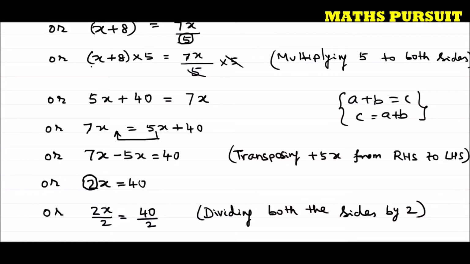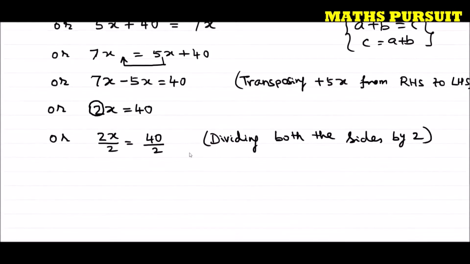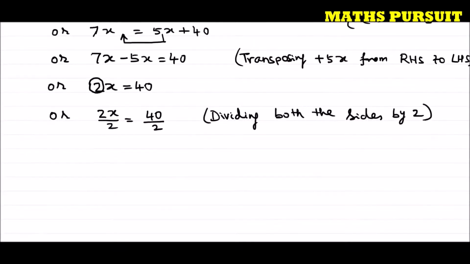If I want to eliminate this 2, I need to divide left side of the equation by 2. If I am dividing the left side of the equation by 2, we need to also do the same kind of operation to the right side of the equation. For that reason I am dividing both the sides with 2. Hope guys I am very clear till here. Or I can write x is equal to 20. How 20? These two cancel out. 2 20s are 40. So we got x is equal to 20.